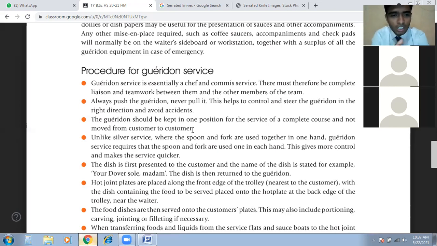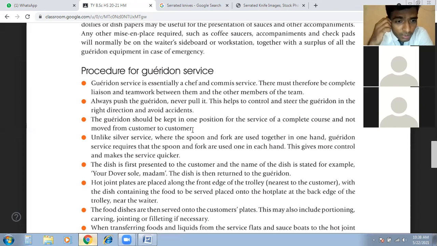So okay, unlike silver service where the spoon and fork are used together in one hand. You know how to hold spoon and fork together in one hand. You know the silver service, right? How we serve the rice to the guest, how we serve the bread, whatever vegetables we have, continental, doesn't matter. We should have that service gear, what we call spoon and fork together in one hand. Am I right?